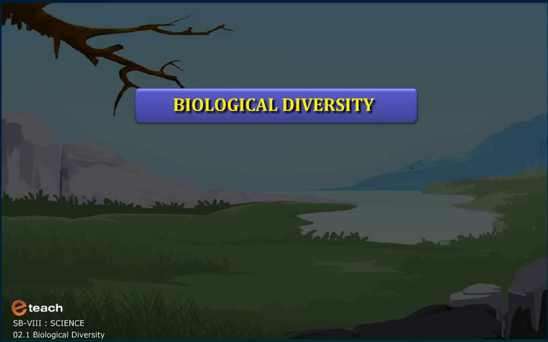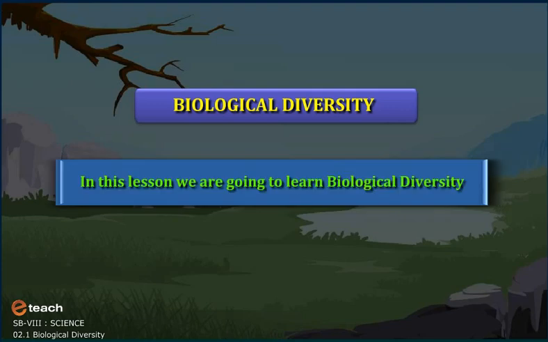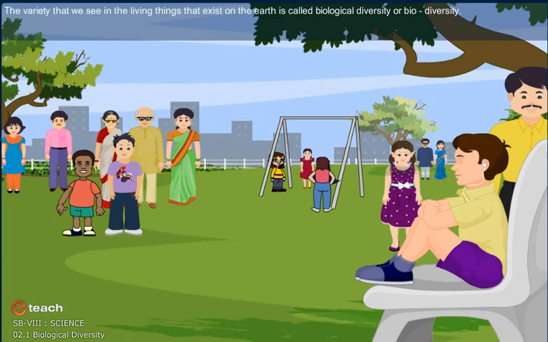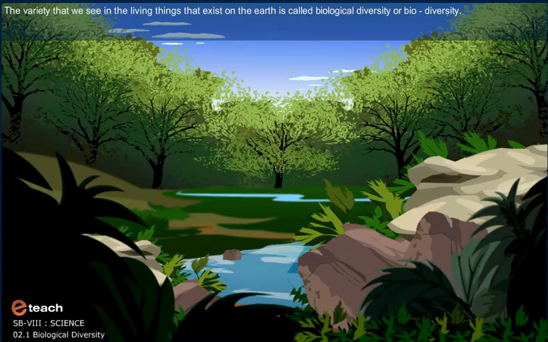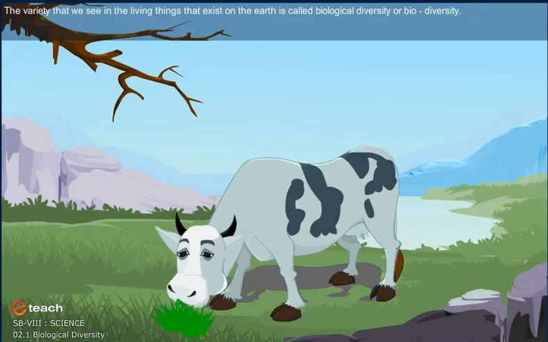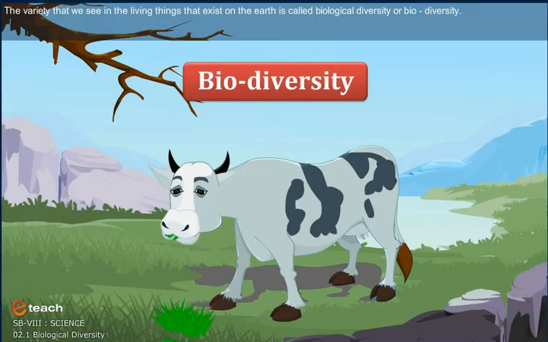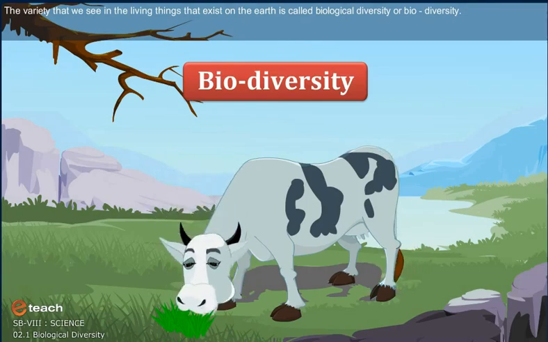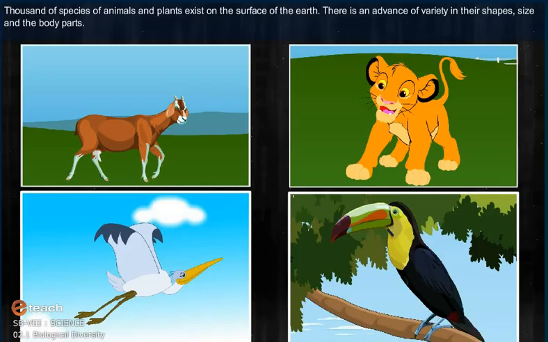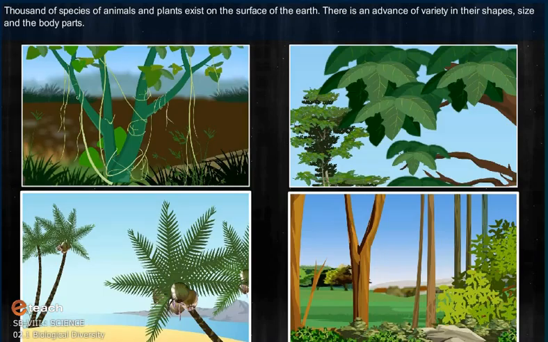Biological diversity. In this lesson, we are going to learn about biological diversity. The variety that we see in the living things that exist on the earth is called biological diversity or biodiversity. Thousands of species of animals and plants exist on the surface of the earth.